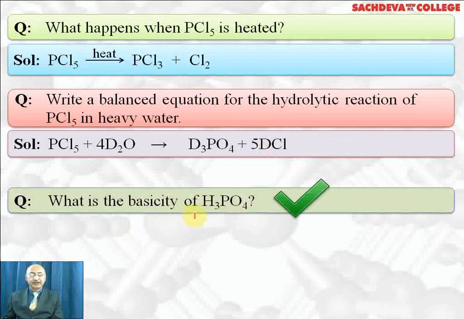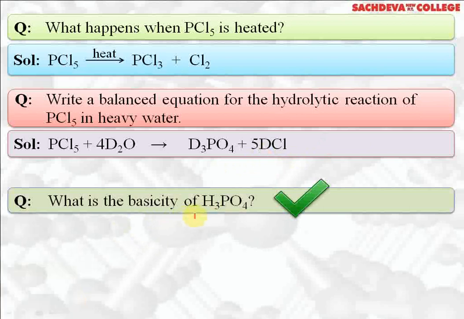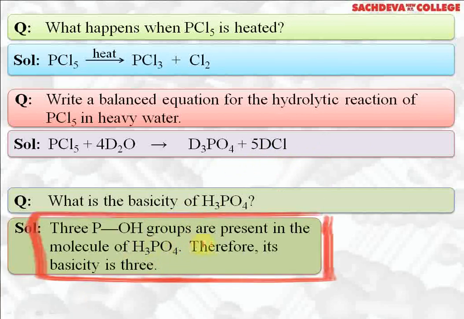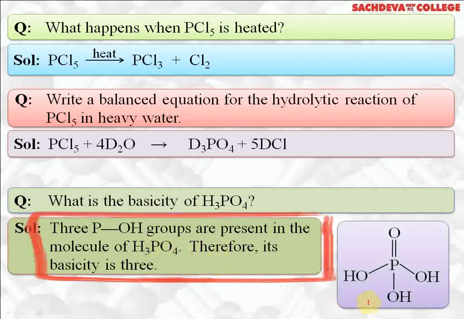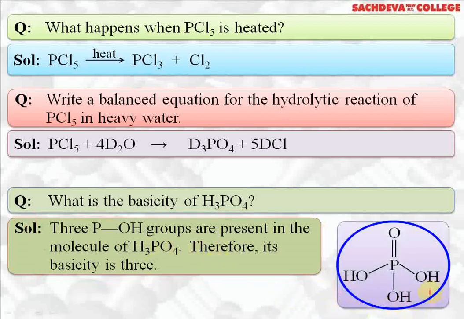What is the basicity of H3PO4? It is a tribasic acid because it has 3 replaceable hydrogens. 3 P-OH groups are present in H3PO4, therefore its basicity is 3. 1, 2, 3, these are 3 hydrogens and all are replaceable. That's why it is a tribasic acid, and that is the reason it can form 3 series of salts.